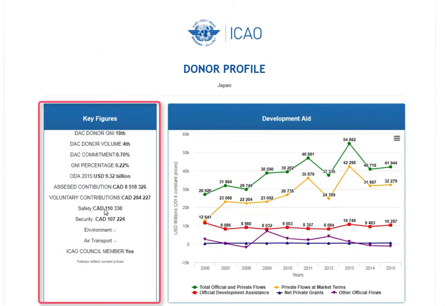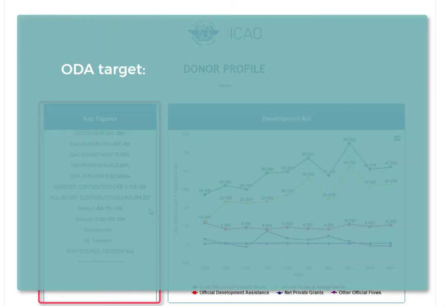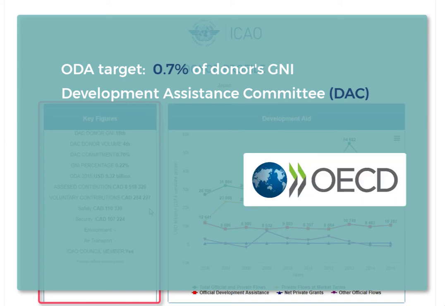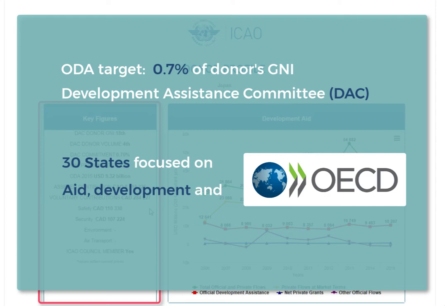The first box of the profile provides key figures and the status of donors vis-a-vis agreed development aid commitments and financial contributions to ICAO. The best-known target in international aid proposes to raise official development assistance, ODA, to 0.7% of donors' gross national income, GNI. This indicator is generated by the Development Assistance Committee, DAC, of the Organisation for Economic Co-operation and Development, which is a forum of 30 states that discusses issues related to aid, development, and poverty reduction in developing countries.